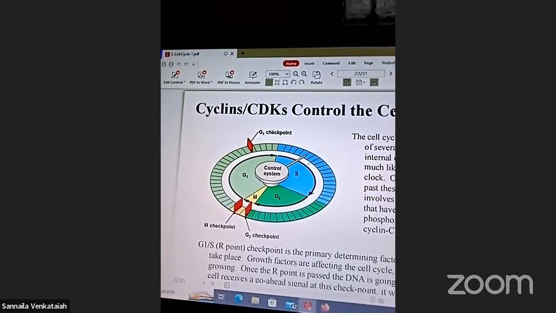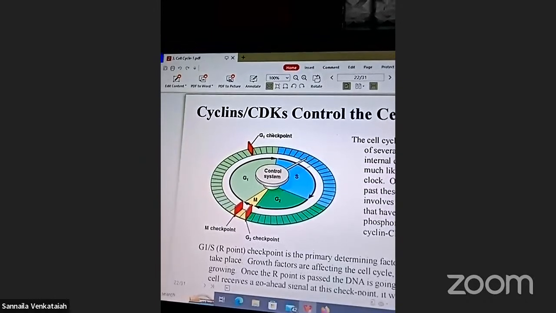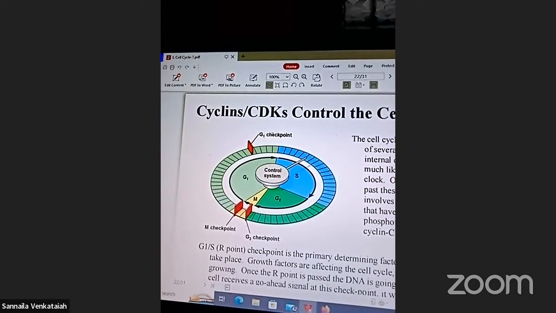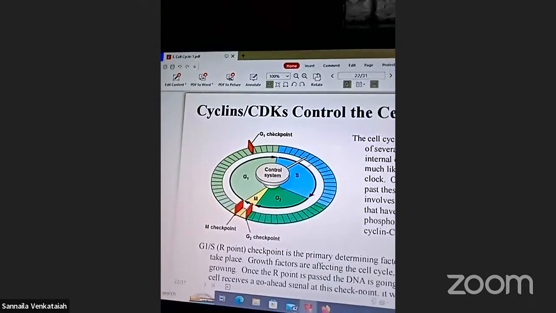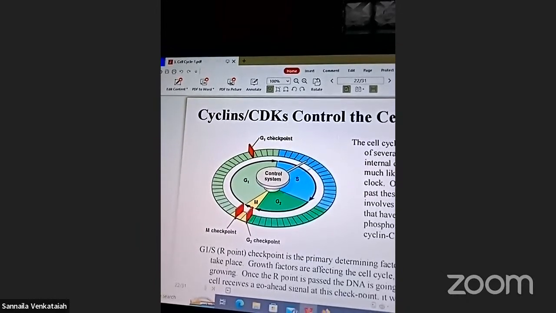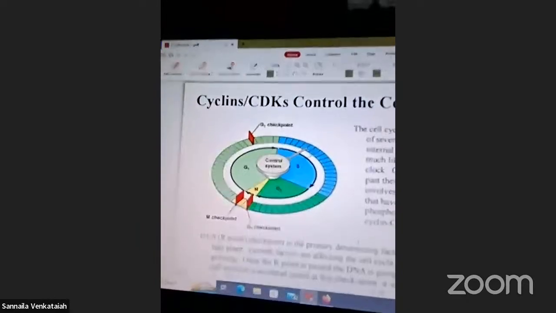Growth factors and the cell cycle, and once cells pass the checkpoint the DNA is going to be replicated.